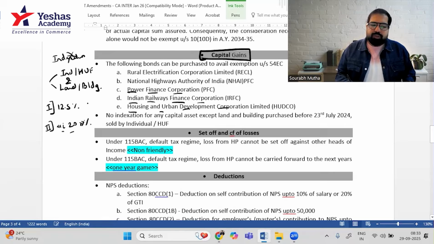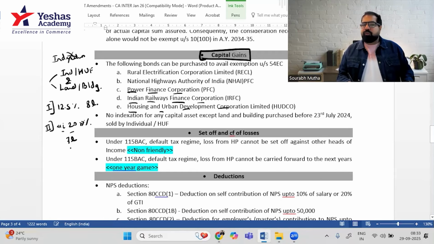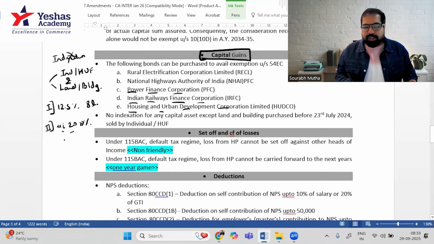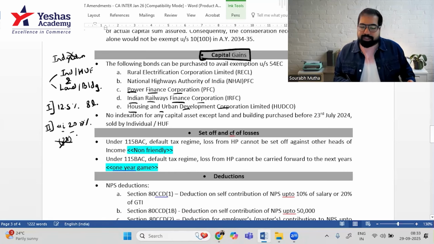For example, the first case gives you a tax of 8 lakh rupees and the second case gives you a tax of 7 lakh rupees. Obviously, you will go for the 7 lakh rupees. But the second case can also give you a loss, because sometimes the indexed cost may be high. You might get a loss, let's say of 2 lakh rupees. The government says this loss cannot be set off. If there is a loss, you can take that option, but it will be considered as zero.